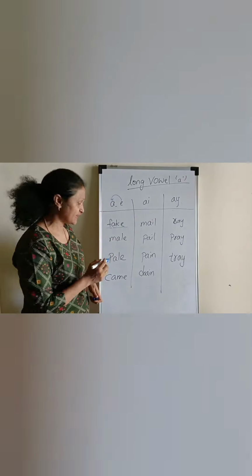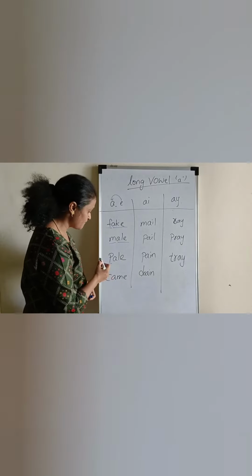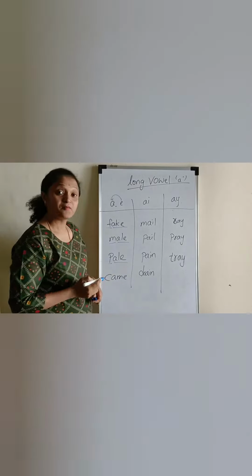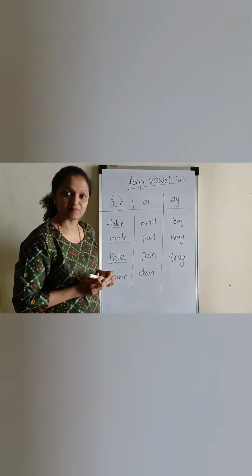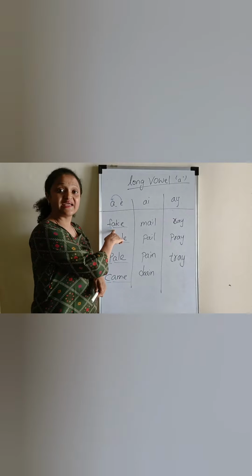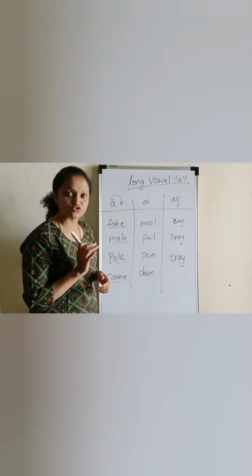Ache, fake. Ale, male. Ale, pale. Ale, came. So here we are pronouncing A as A only. And again, AI sound is also A.